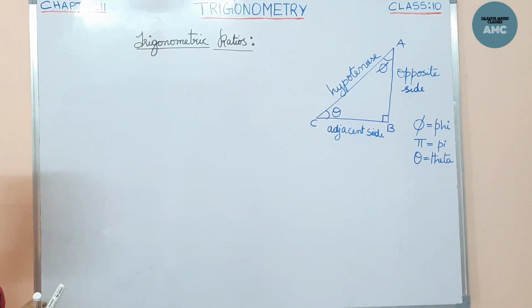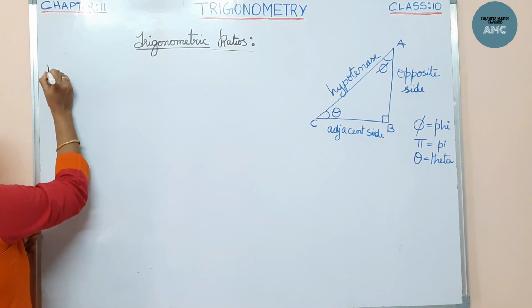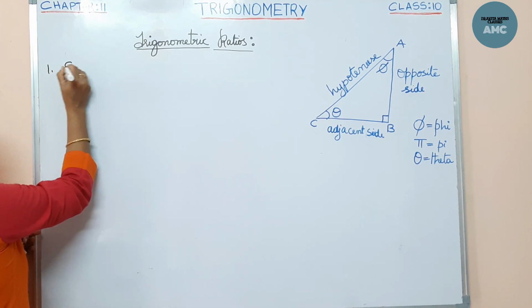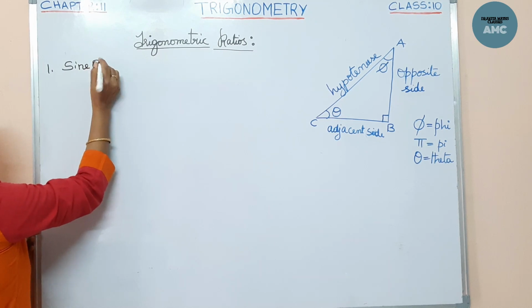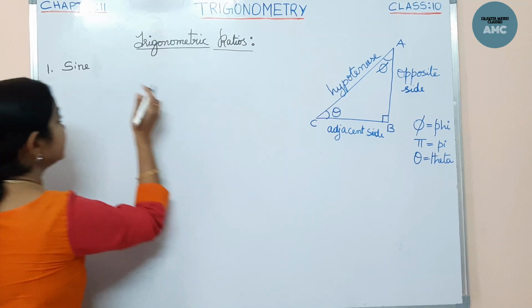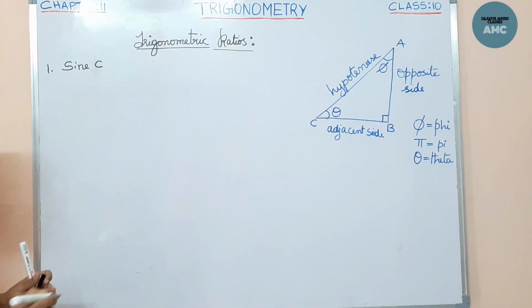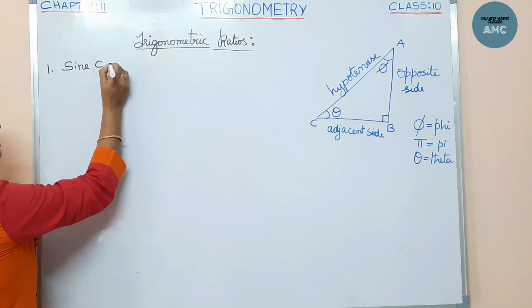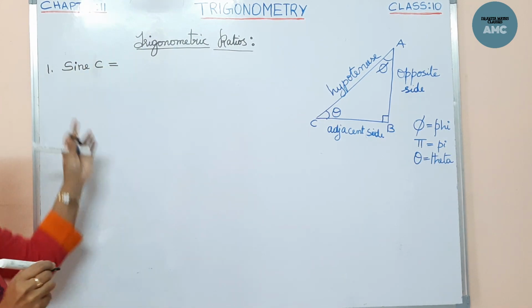Now, the trigonometric ratios are, first one here is called sine theta. Let me take from here sine C. Now the angle is C there. Sine C. The full form I wrote, SINE, is the full form of sine theta.